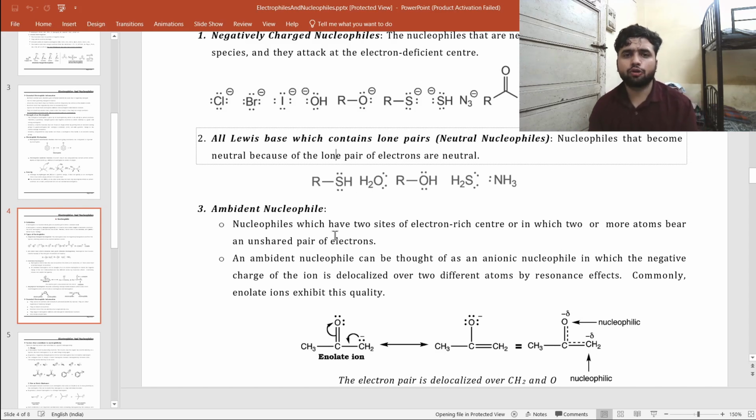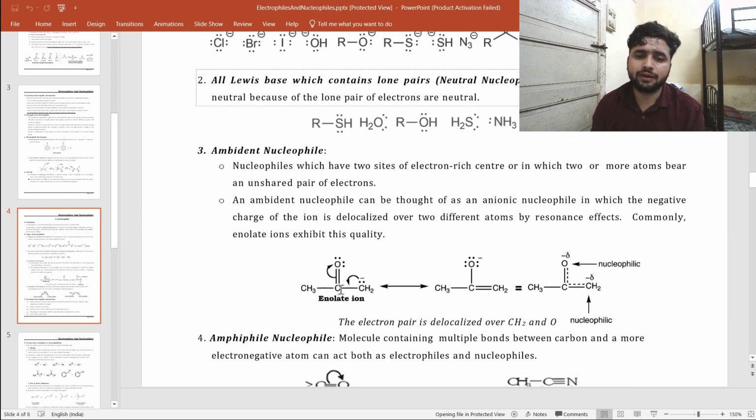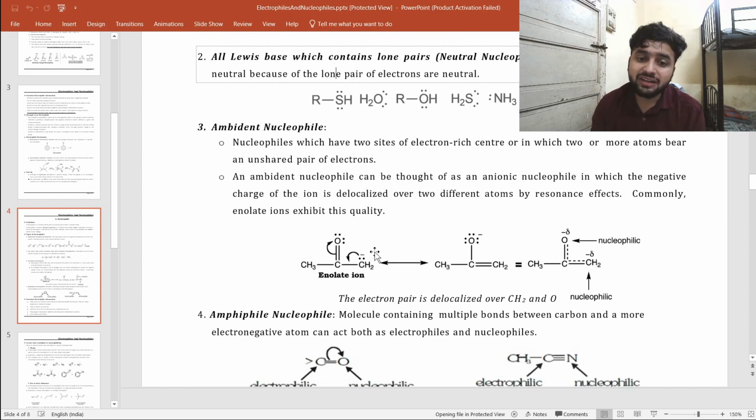But what about ambident nucleophiles? What do you mean by the word ambident? Ambident means having more than one center of donating electrons. So these are ambident ligands, with more than one center for donating electrons. Just like the enolate ion. If we do the resonance in enolate, the negative charge is on the carbon, so carbon acts as a nucleophile.